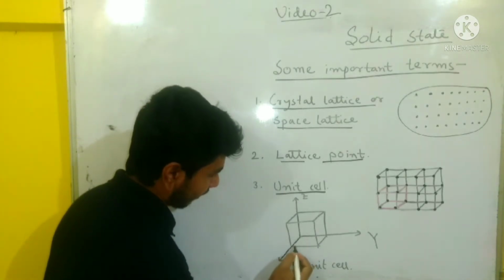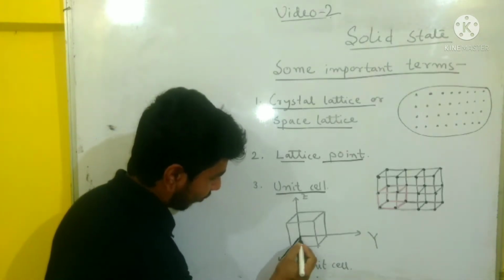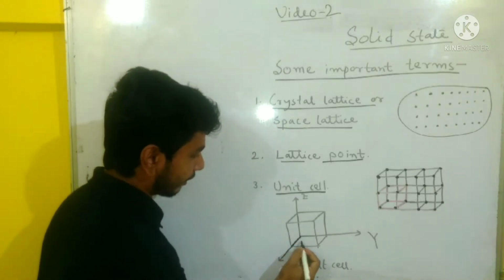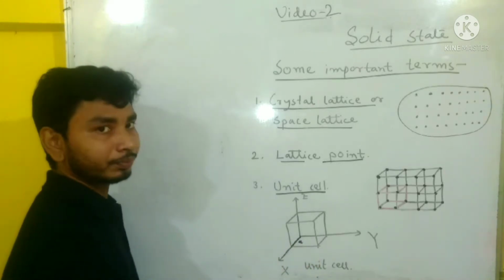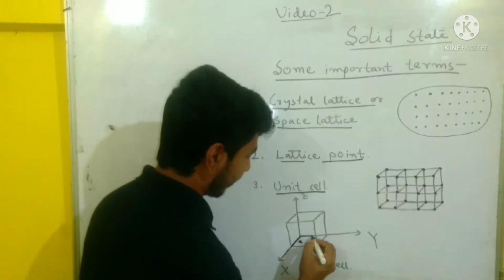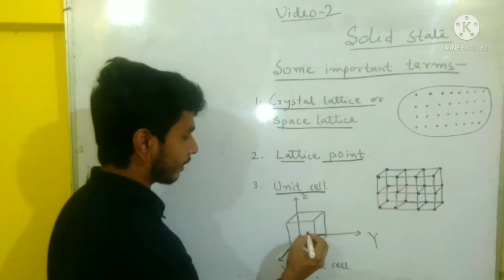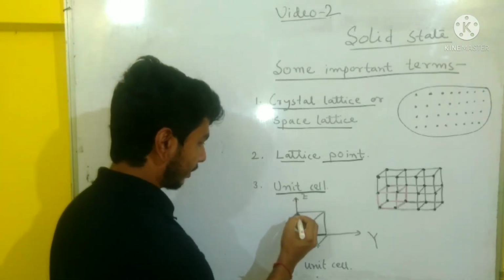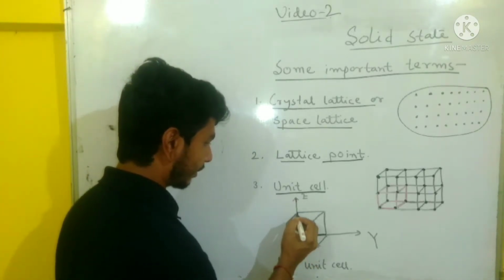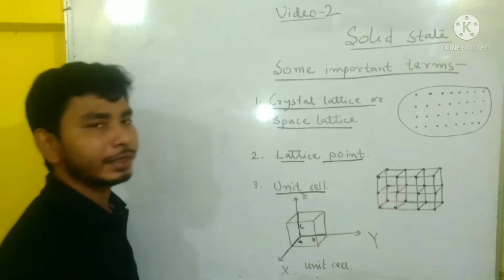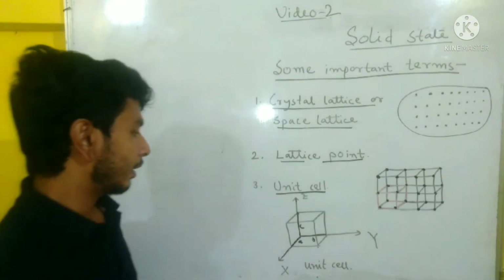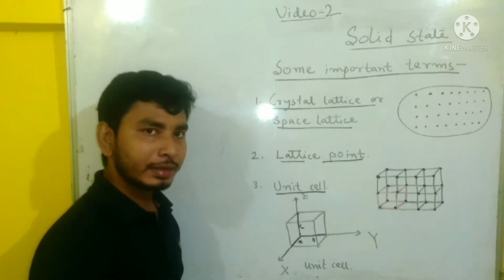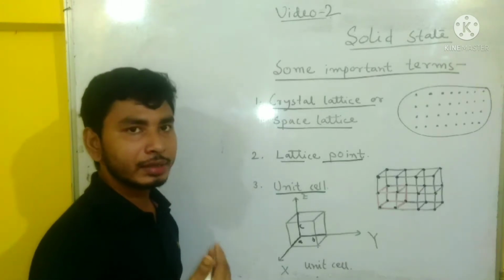This is the distance along the x-axis, represented by A. This is the distance along the y-axis, represented by B, and this is the distance along the z-axis, represented by C. So in a unit cell, there are different edges: edges along the x-axis, along the y-axis, and along the z-axis.